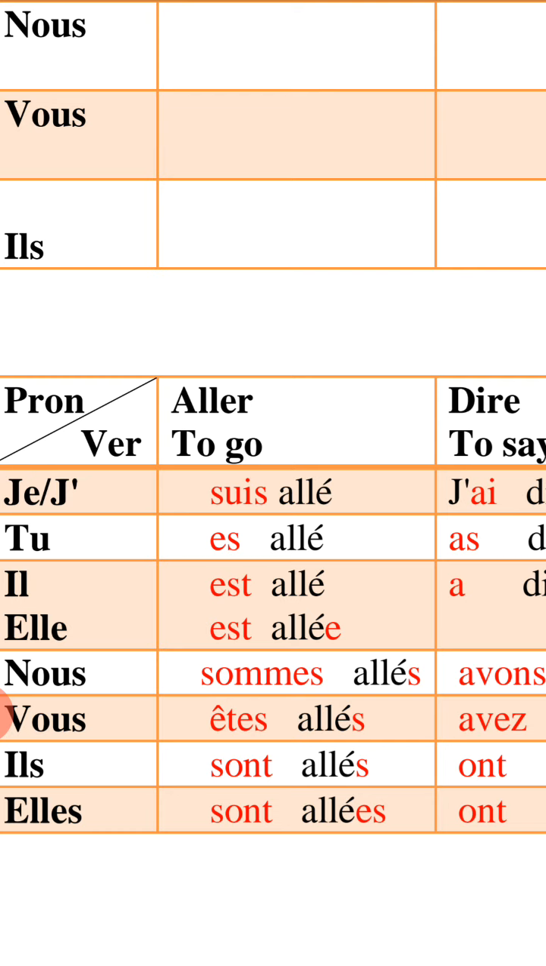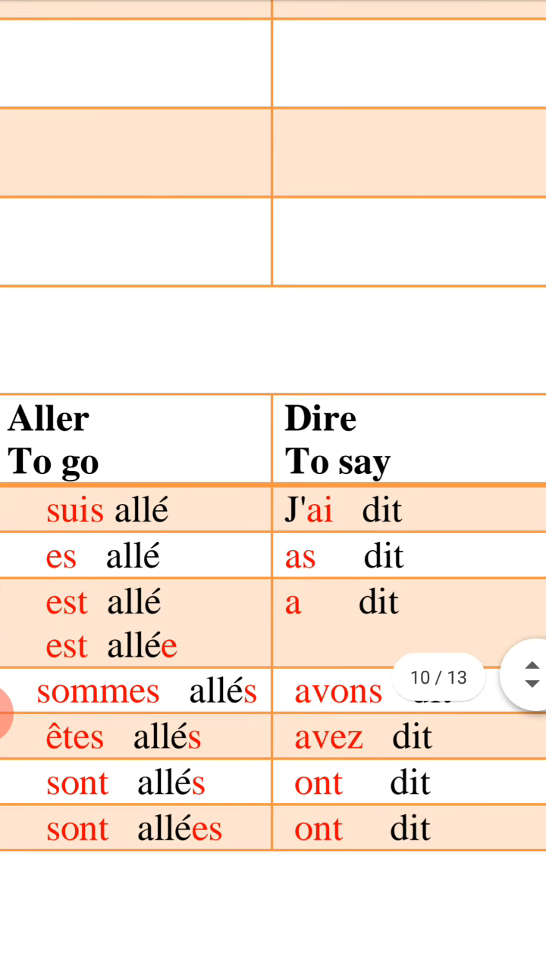But what about elles with S? Elle is feminine singular. But here you are talking about plural, so you should add S after E. So you should say ES after É accent, because you are talking about pluriel féminin. Elles sont allées. D'accord? I hope you understand the verb aller au passé composé.